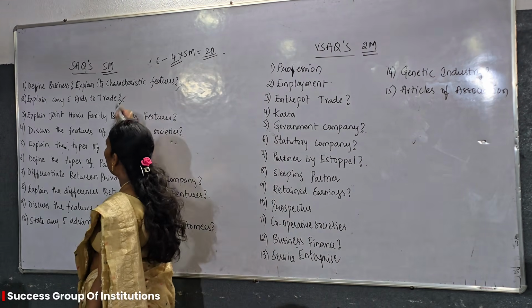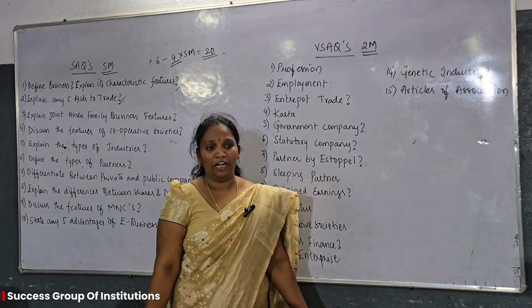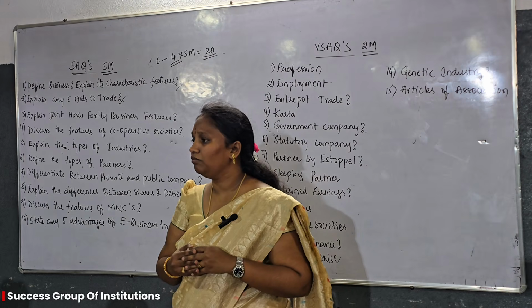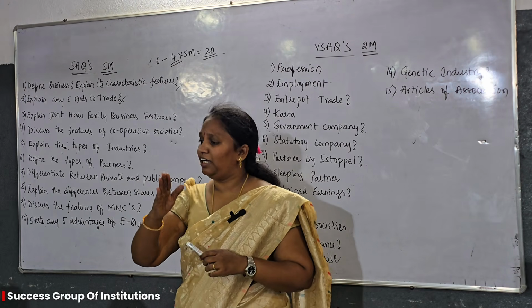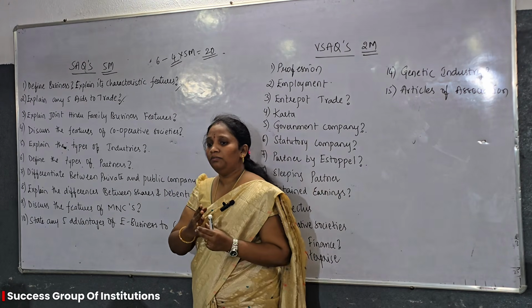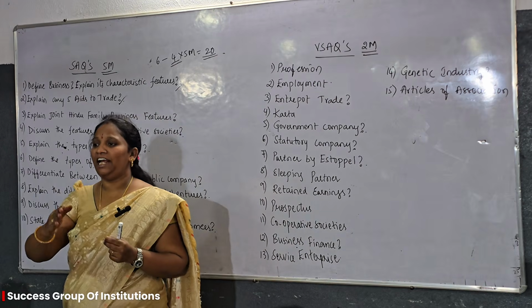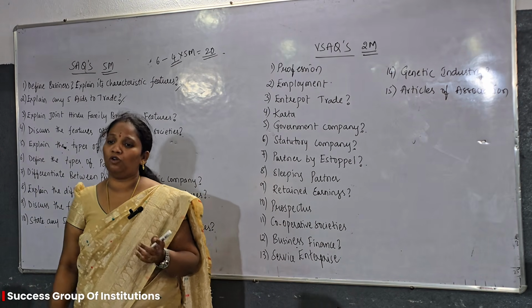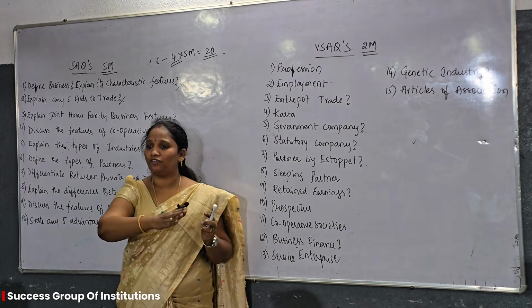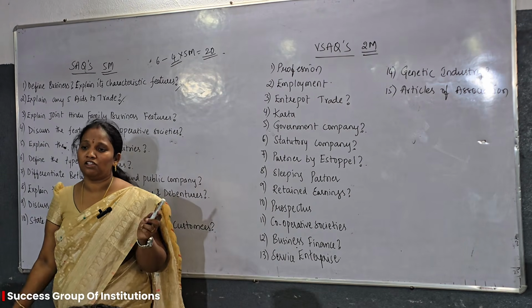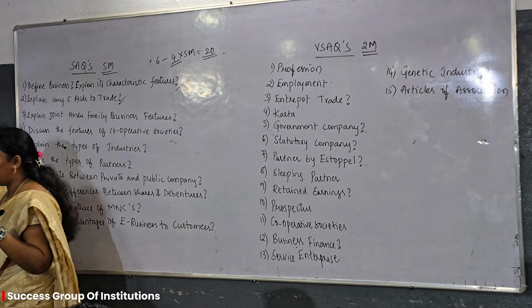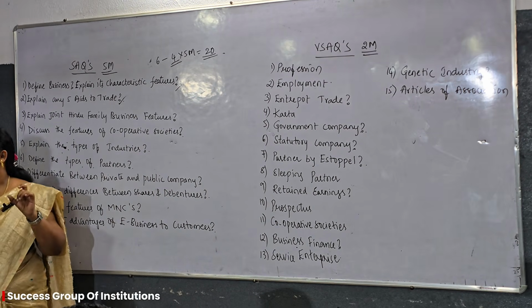Next one is explain any 5 aids to trade. What do you mean by aids to trade? First, define trade. Trade is exchanging of goods. That means transportation of goods from one place to another place, or exchanging the goods from one person to another person is trade. This trade is a part of commerce. It is a most important branch of commerce.